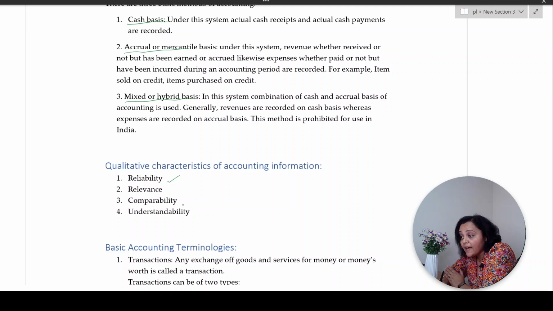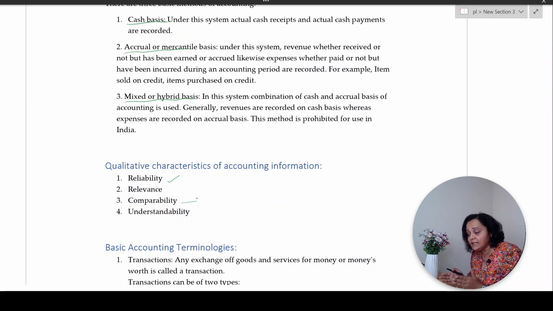Comparability. See, what happens for this quality basically means is, if your business, say, is running for a period of 5 years and you want to compare the growth year on year basis, how has your business fared for the 5 years?